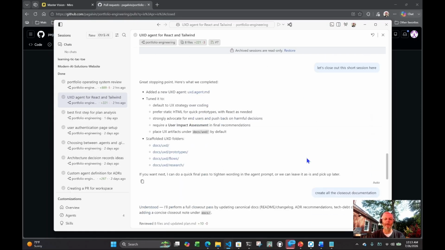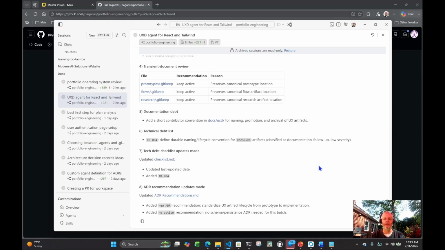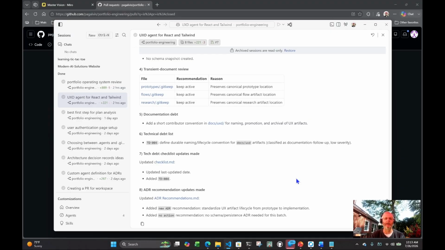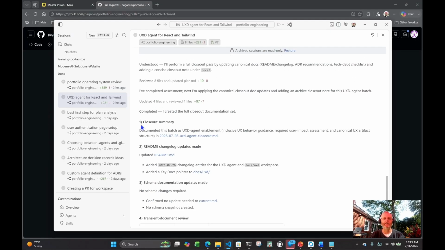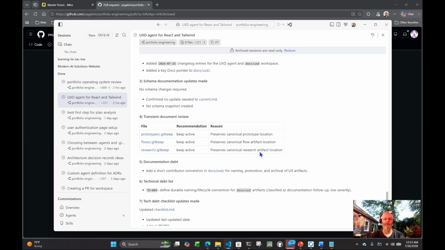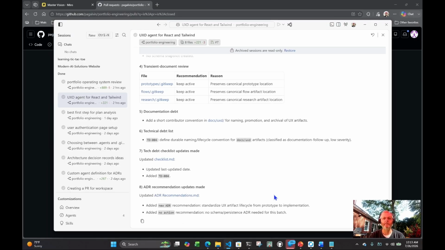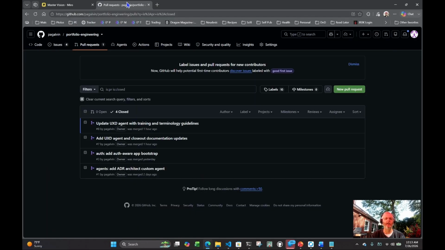I won't go through all the rest of this in detail because you can read the transcript. I'll put it up in the GitHub repo. But it ultimately went and created that. And then at the end, I used my closeout agent and it summarized for me the work it did, and it also created for me a tech debt item that I have to look at in the future. So the closeout agent did its job.